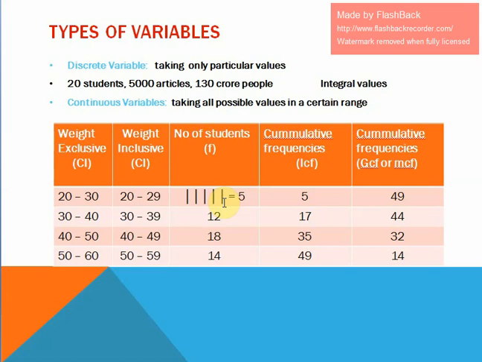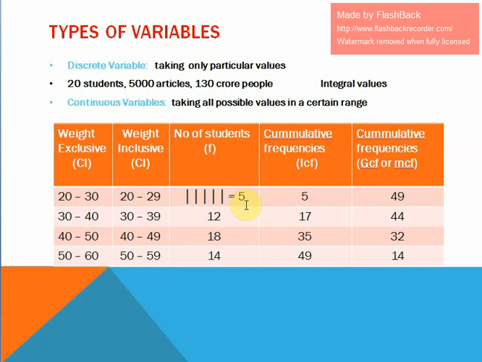In the third column, there are 5 vertical lines, and 5 vertical lines means there are 5 students in the class 20 to 30. That is called a frequency or the class frequency. So frequency means the number of vertical lines in a particular class.